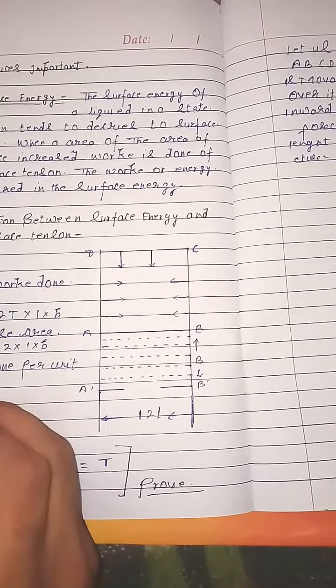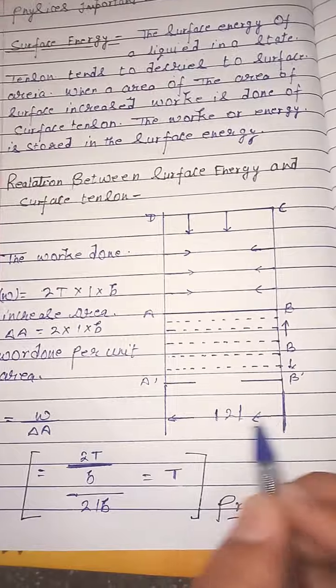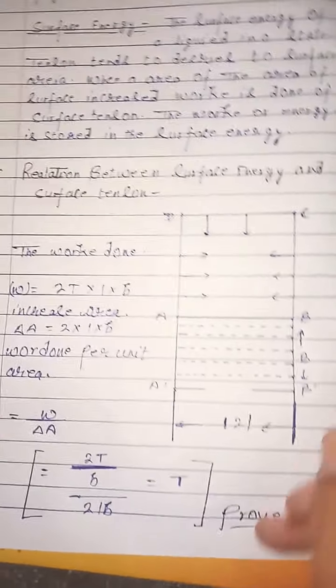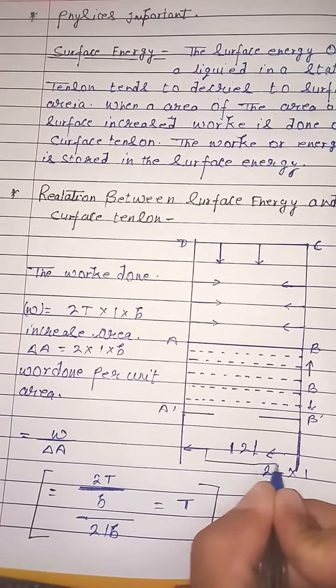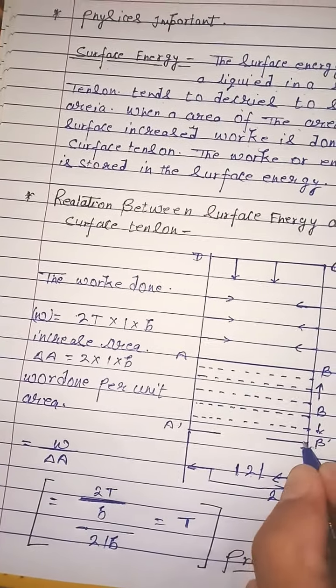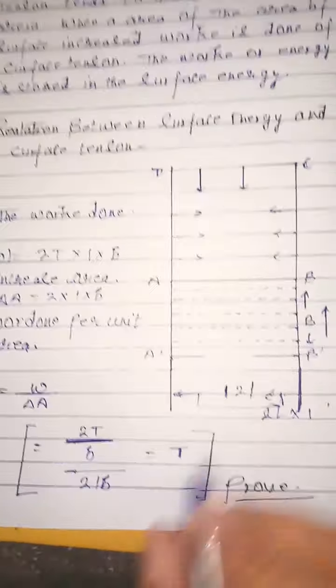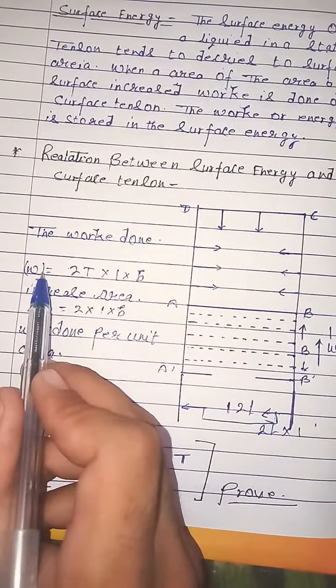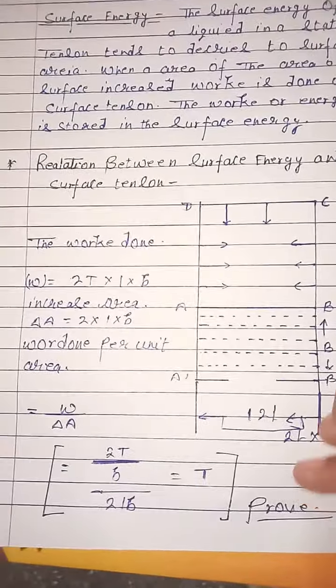The work done is 2L into B, that is 2L times B, where B is the distance moved. The area increases.